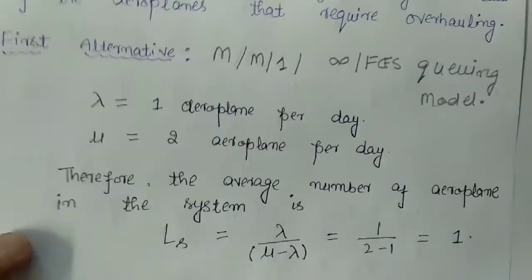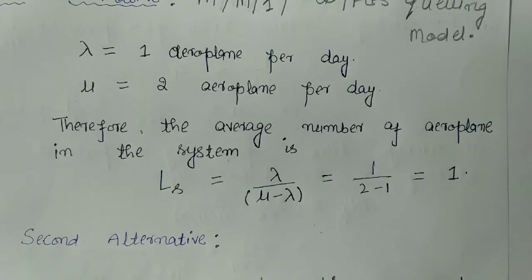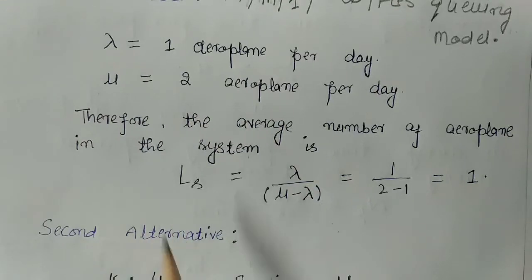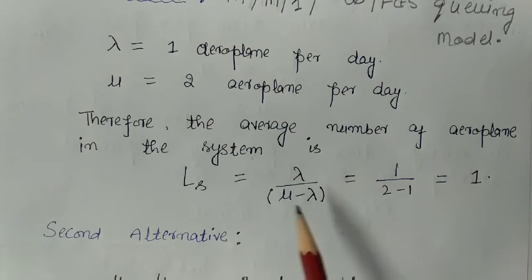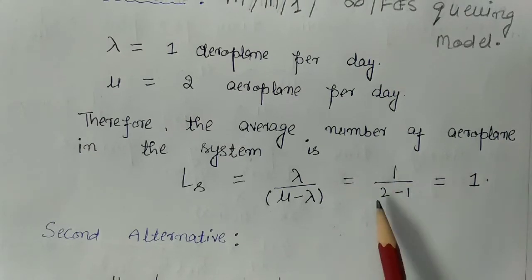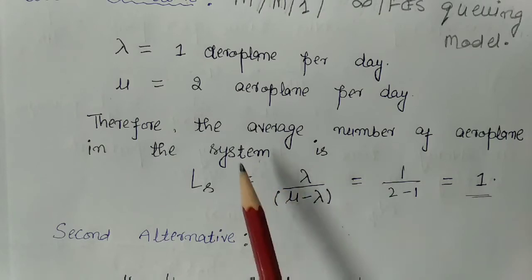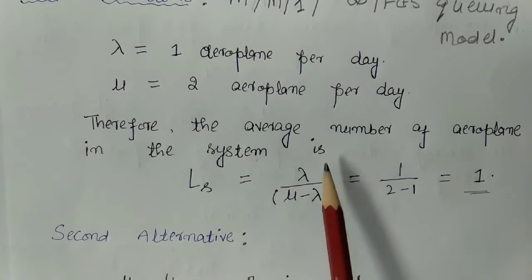Now we will calculate the average number of aeroplanes in the system, that is, the average number of aeroplanes in the shop. For this, we use lambda upon mu minus lambda, which is equal to 1 upon 2 minus 1, which is equal to 1. It means that at a time there will be only 1 aeroplane in the system.